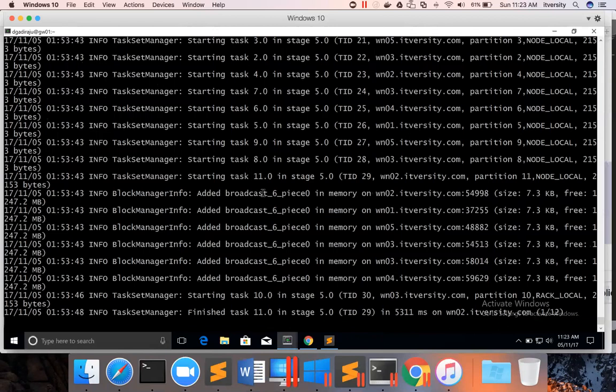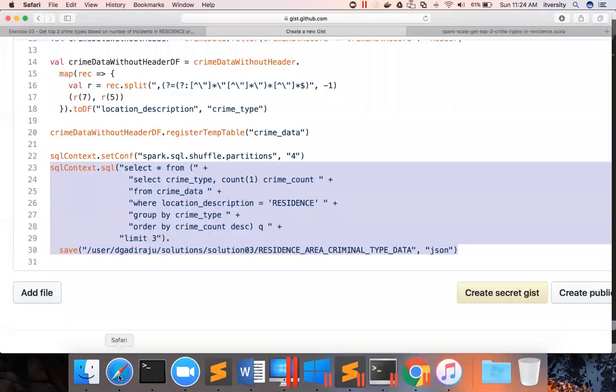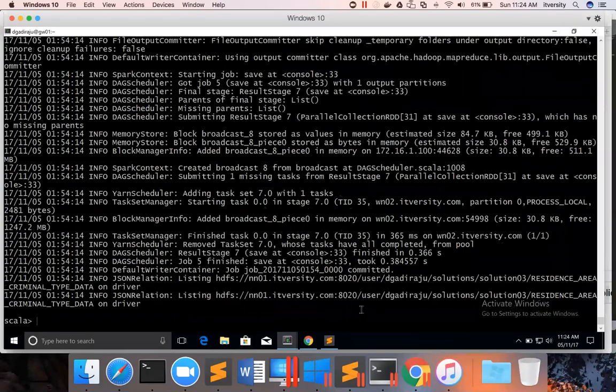Now, as there are 12 threads, data might be copied using 12 threads. So to reduce that, you can actually set shuffle partitions to 1, or there might be other ways also. I think you can also use coalesce on the data frame to reduce the number of files to 1. So let me try that. I'm not sure whether coalesce is there on top of data frame or not, but let us see.